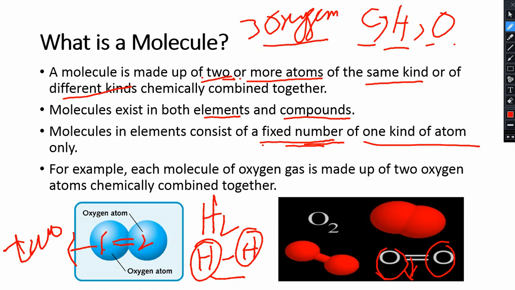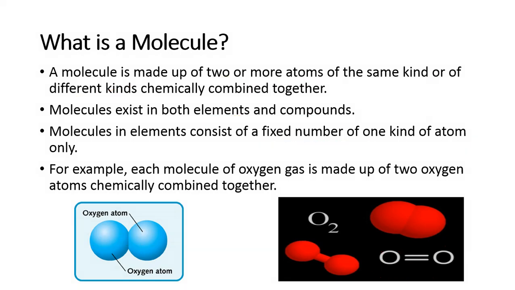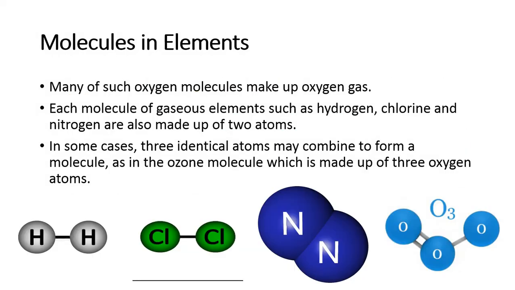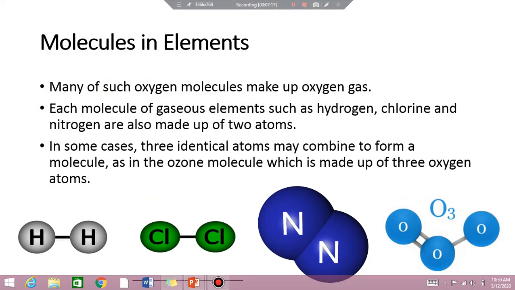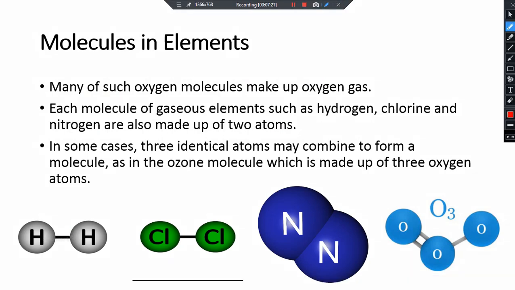So let's move forward and learn more about molecules in elements. It says that many of such oxygen molecules make up oxygen gas. In the previous paragraph we learned how in an element the molecules are of a fixed number and of the same kind.